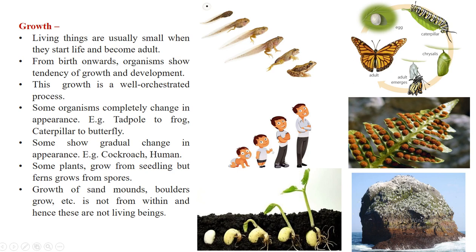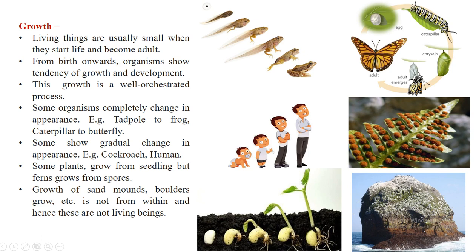With this, you can also take the example of human beings. A young one and a complete adult have similar appearance, but they go through a gradual change in appearance as they grow into an adult. So that is how some organisms completely change their appearance, and some organisms show gradual change in their appearance.